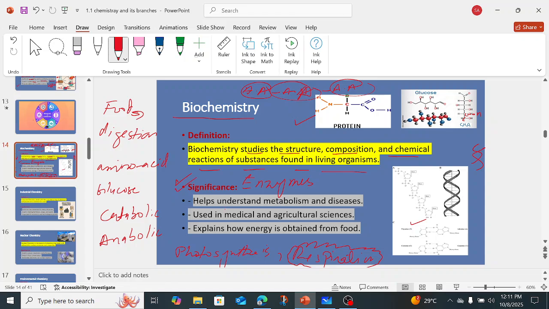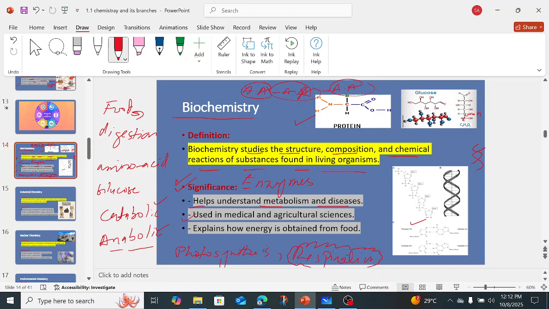Now the significance: it helps understand metabolism and disease. As I told you, metabolism means whatever chemical reactions take place inside the living organism. The types of metabolism are catabolism and anabolism. Catabolism means that whatever food we have taken breaks down into the simplest molecules. Anabolism means to synthesize a large molecule. As many enzymes are proteinaceous in nature, many different amino acids combine together to form the enzymes, so that is an anabolic reaction.